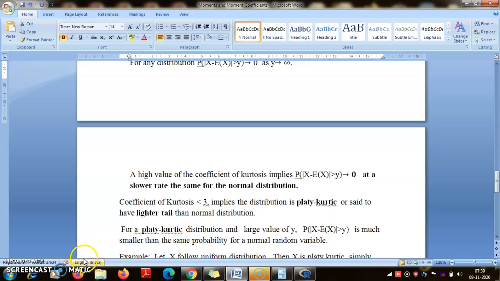And if kurtosis is less than 3, then we call it platykurtic, and in that case these probabilities are much smaller compared to the normal distribution. One example is if you look at uniform distributions.